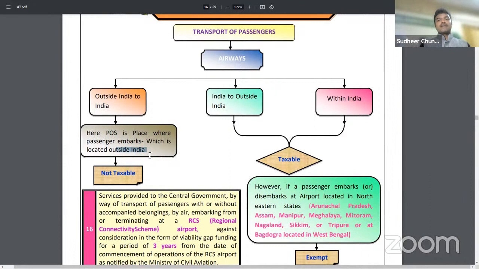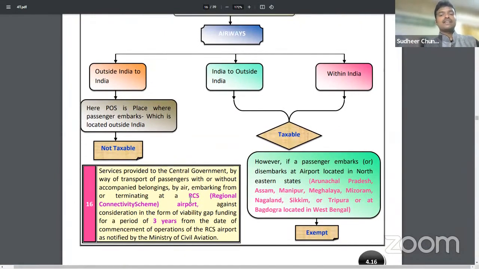Is it clear, sir? Coming to the second part, from India to outside India or within India, if airways facility is used, it might be economy class, it might be business class, whatever may be, it will be taxable. But if government notifies any ports as a regional connectivity scheme in order to encourage some airports, government will notify them under a regional connectivity scheme. So in such cases, for 3 years, exemption will be given for such ports.